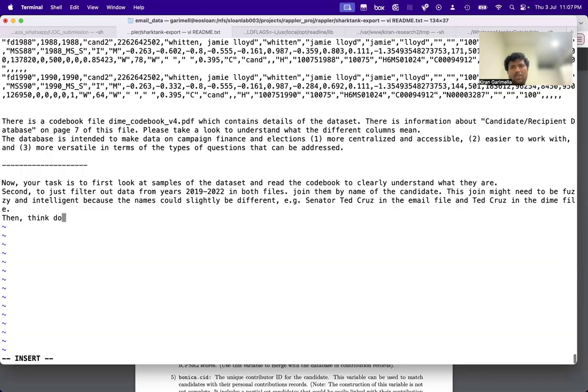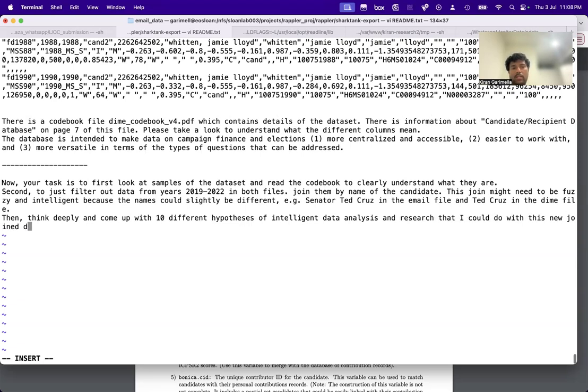I usually do this. I don't think we need to do this these days, but I just say think deeply and come up with 10 different hypotheses of intelligent data analytics, analysis and research that I could do with this new joined data set.